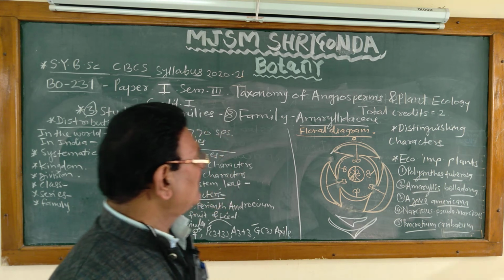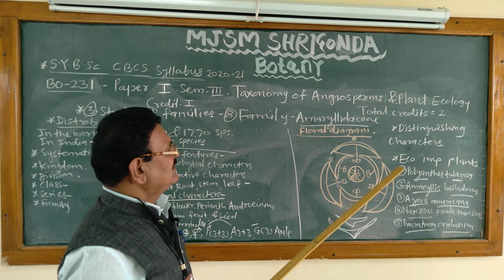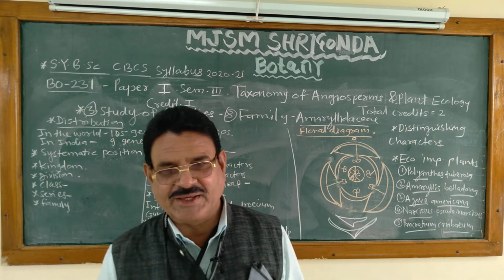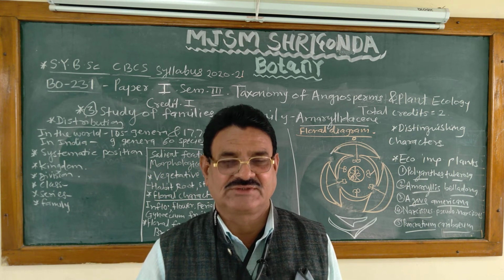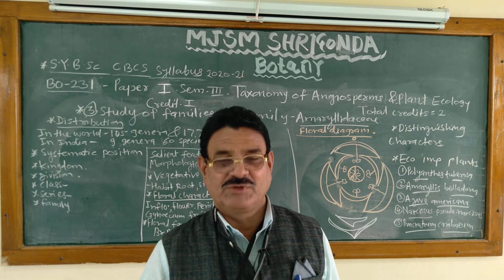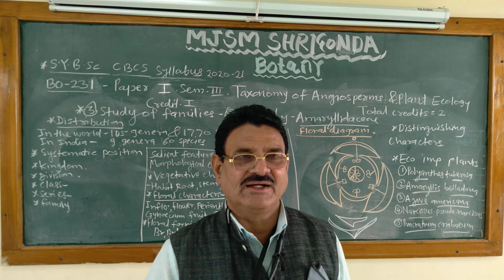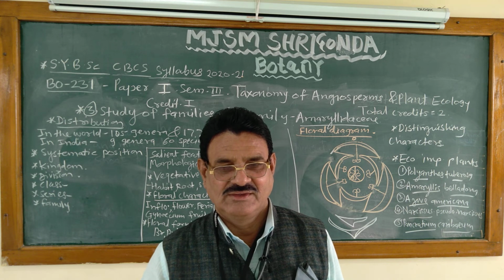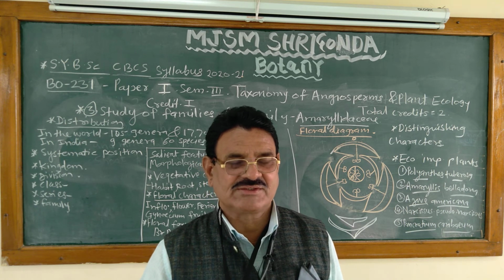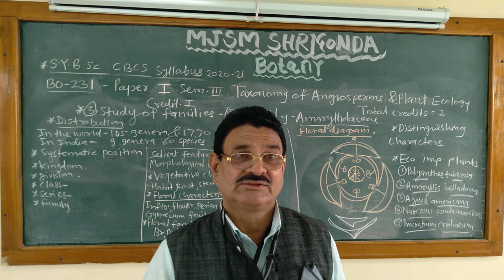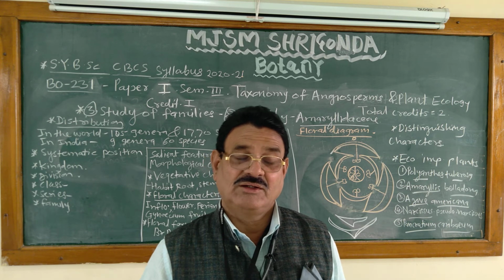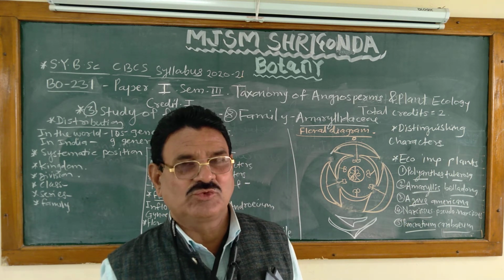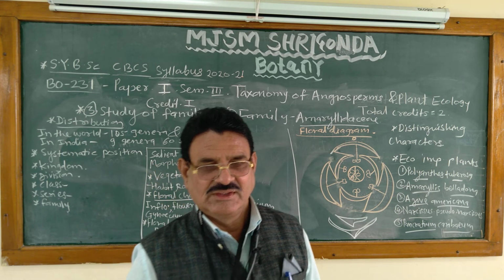Then the example or economically important plants. First, the distinguishing characters of the family. The plants are mostly herbs with rhizomatous stem, corm or bulb. Leaves radical, cauline with parallel venation. Flowers on long leafless stalk called scape. Flowers are umbellate cyme or spike, trimerous with bracts and bracteoles.